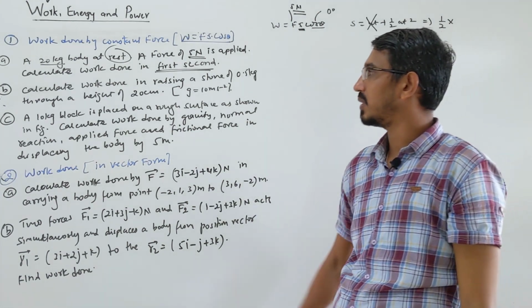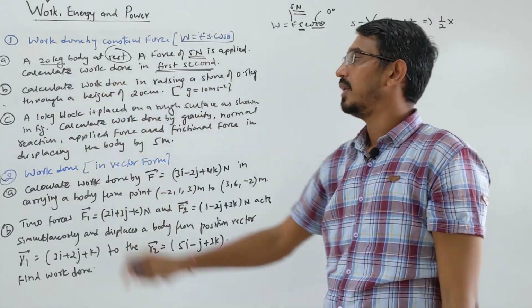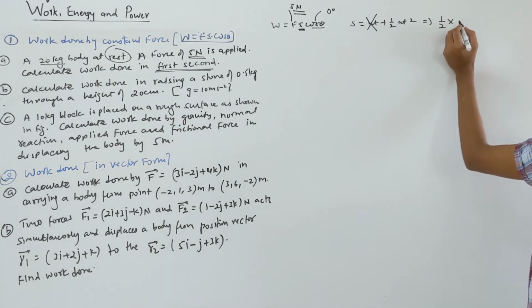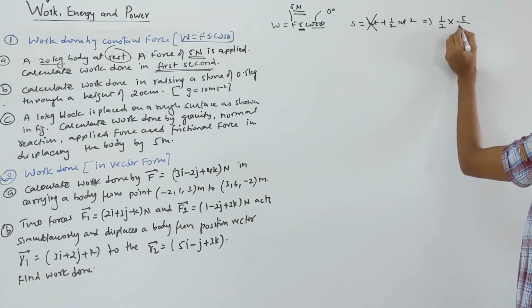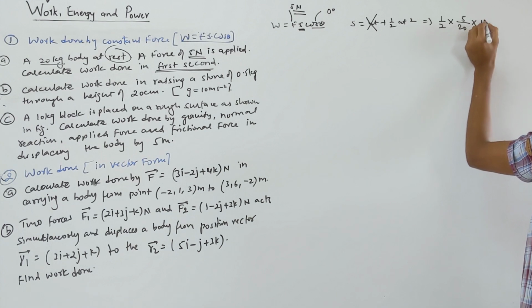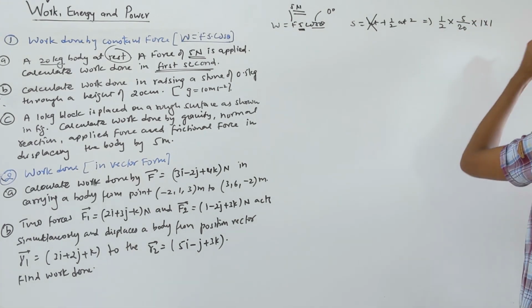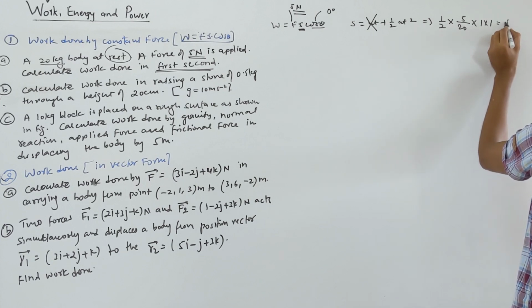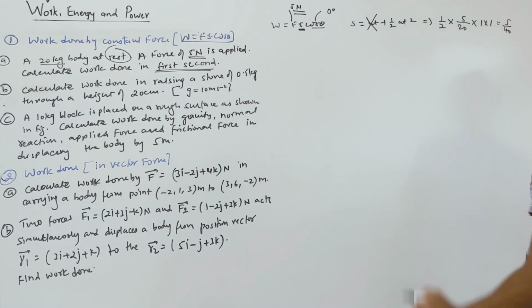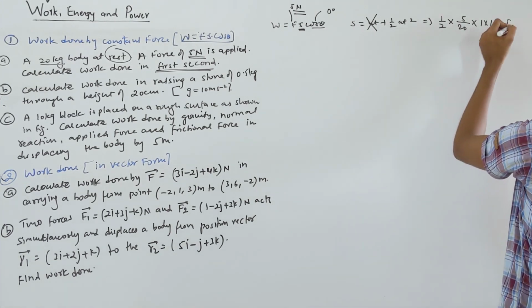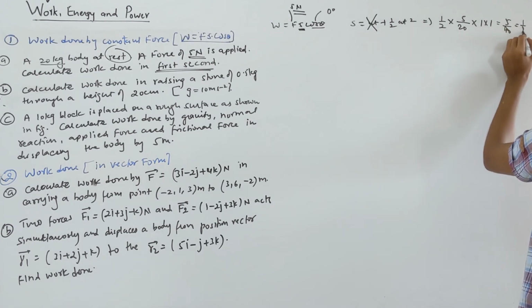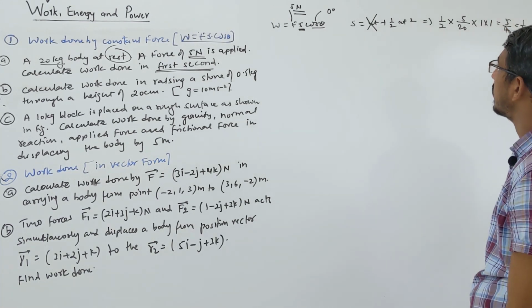Acceleration is not given directly, but force and mass both are given. So s is half into 5 Newton by 20 kg into time square, 1 second, the first second. When you simplify, this becomes simply 5 by 40, which is 1 by 8. This is your displacement.